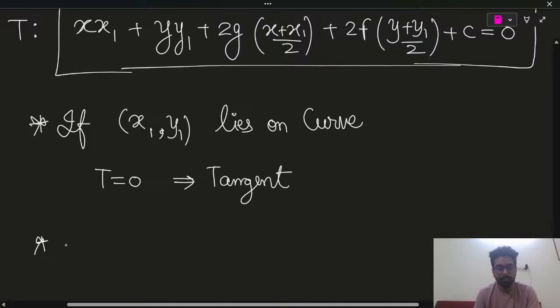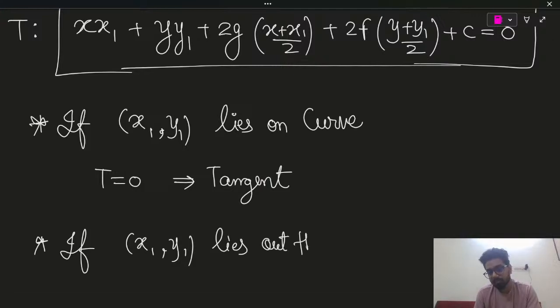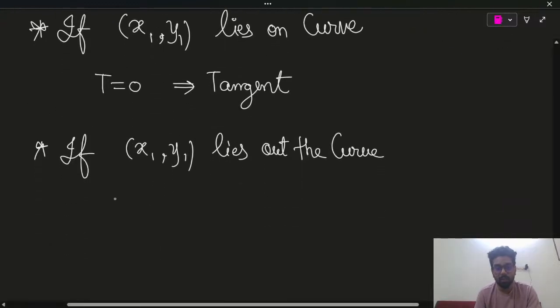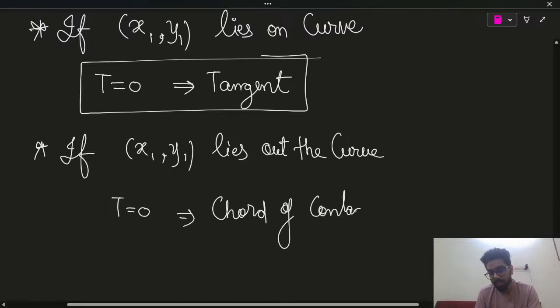If x1 comma y1 lies outside the curve, then T equal to 0 represents the chord of contact. Now the question is, why are we calling it chord of contact, guys?